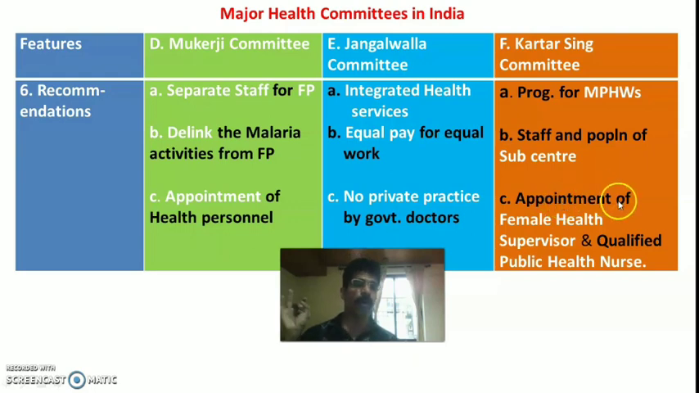Then third one is appointment of various health personnel such as female health supervisor and qualified public health nurse. So the last recommendation of this Kartar Singh committee was appointment of female health supervisor and qualified public health nurse. So we'll discuss in detail later all these recommendations separately.